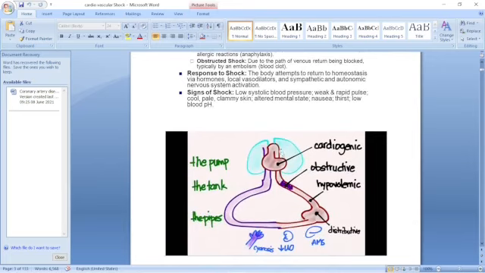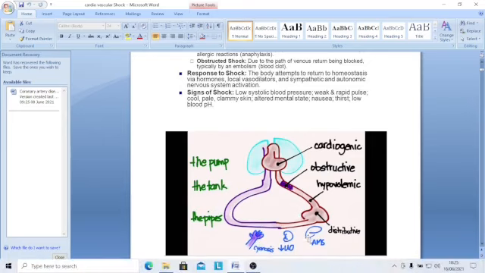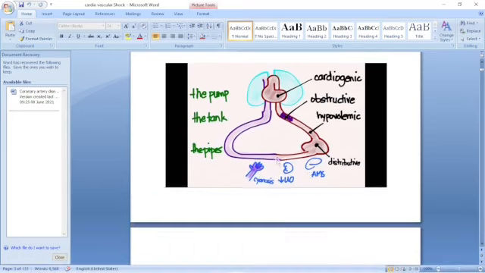This is the cardiogenic shock, where the cause lies in the heart. The tank, that is the veins, is the main tank of blood. So there is a problem in the veins, or there is obstruction here or in the lungs or anywhere. Then the volume of the blood is reduced because of loss in hemorrhage or any other cause. Then the distribution shock, where arterioles are dilated and proper absorption of the fluid is not there from the venous end. A lot of fluid is filtered out. Blood volume reduces. So these are the four types.